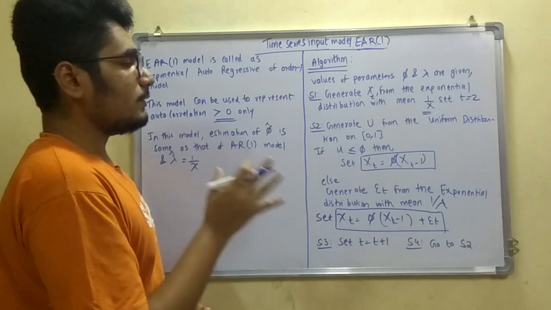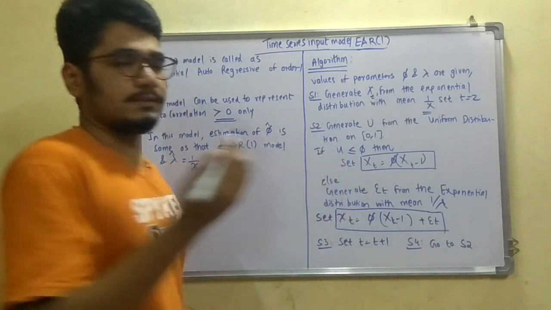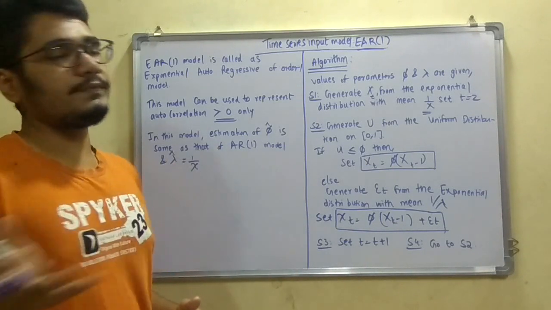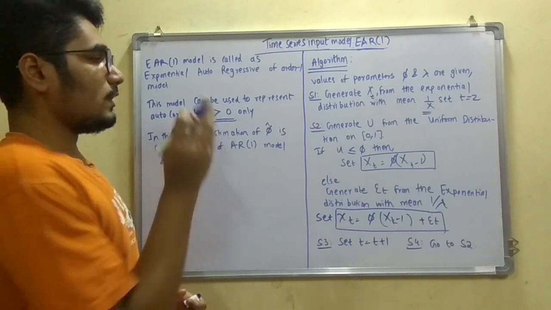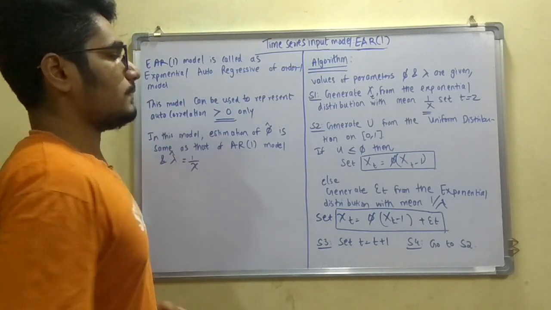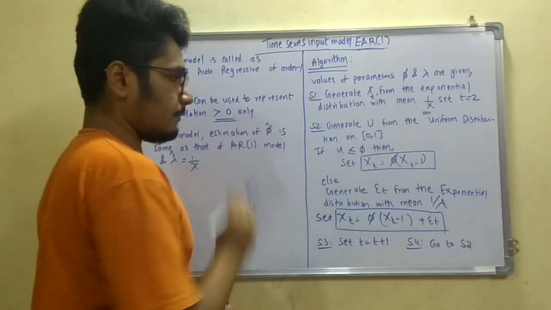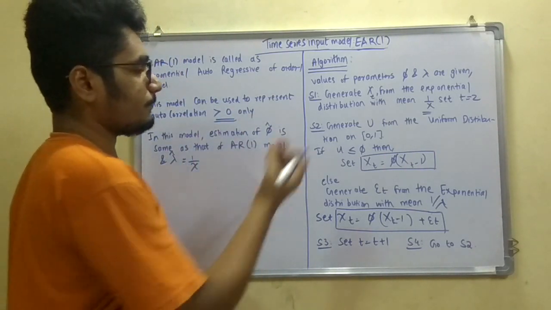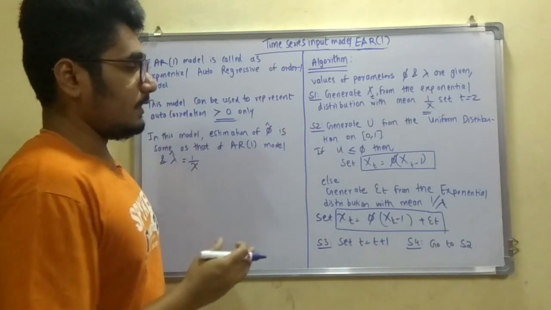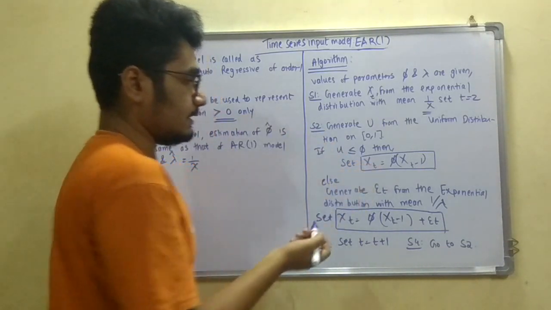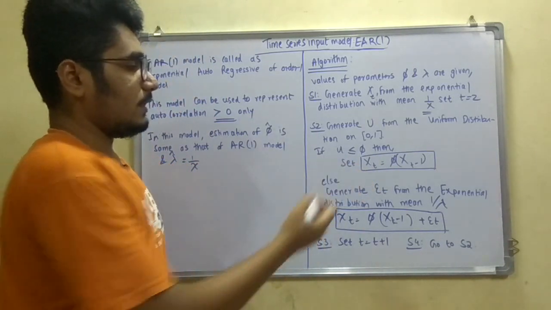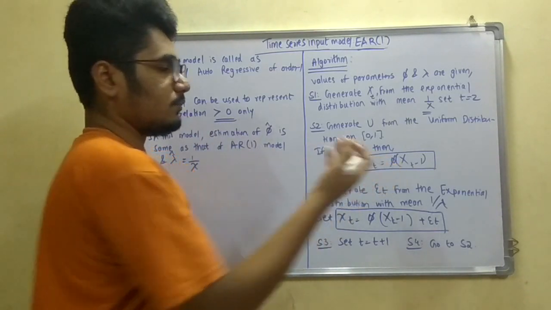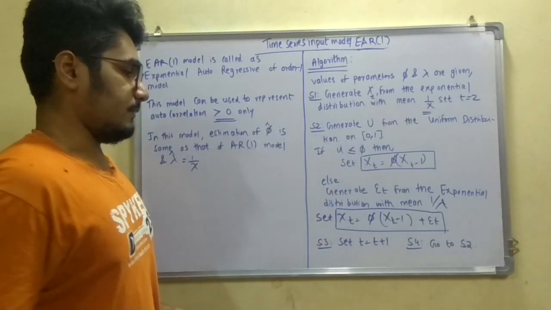The next step is that you have to generate a uniform variate, that is u, from the uniform distribution on the 0-1 interval. You can find more on this in my previous videos, like the KS test I have solved, which all works on this uniform distribution. If the uniform value you have generated is less than or equal to phi, then you set xt to phi times xt minus 1. That is, the function goes one step behind.